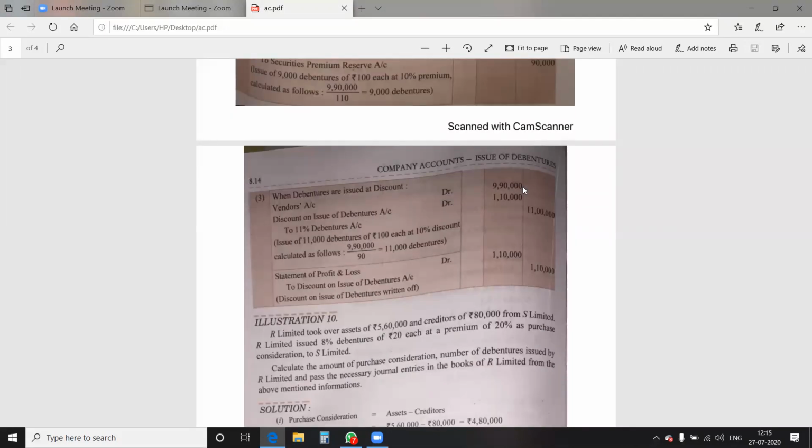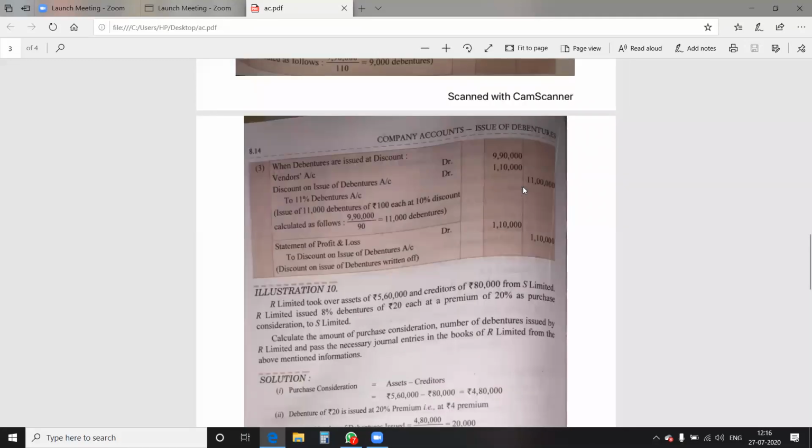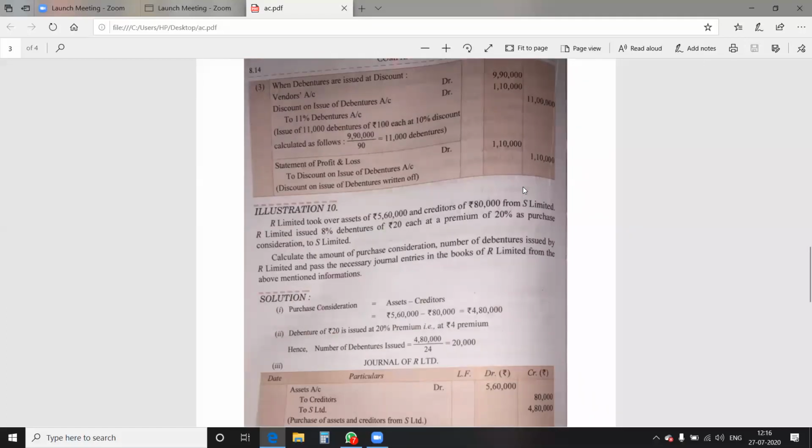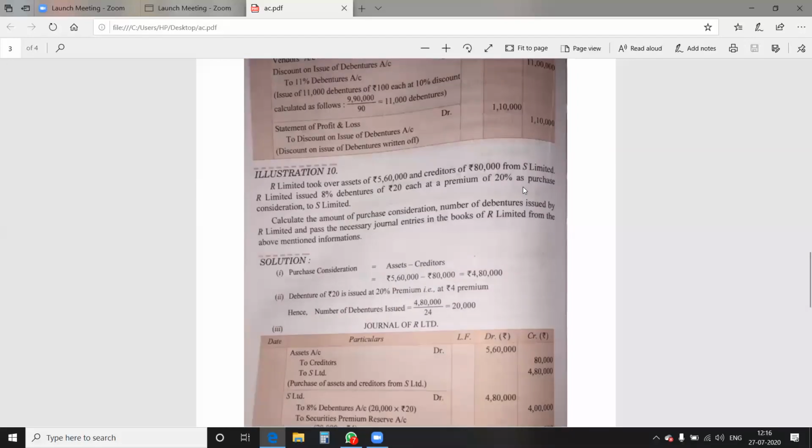The next question is also similar to the one that we have done, but there is a little bit of difference. Let's see what is here. Please mark it. Illustration number 10. R Limited took over the assets 5,60,000 and creditors of 80,000 from S Limited. R Limited issued 8% debentures of 20 each at a premium of 20% as purchase consideration. The entries related to the debenture issue are absolutely the same. But what is the difference over here?